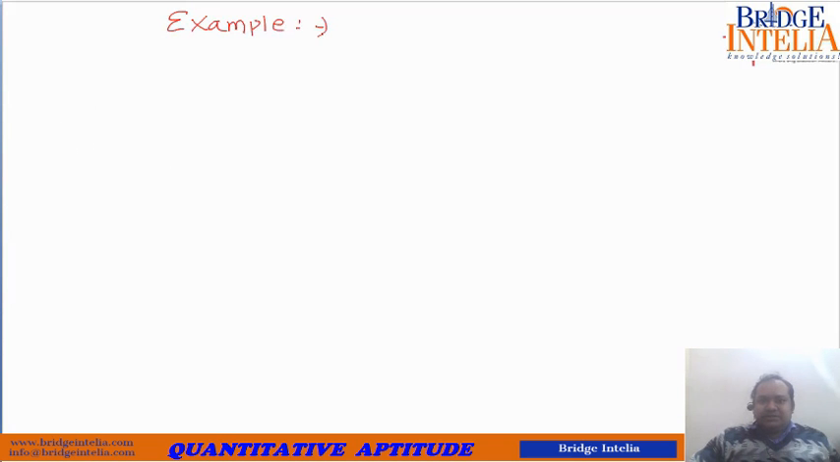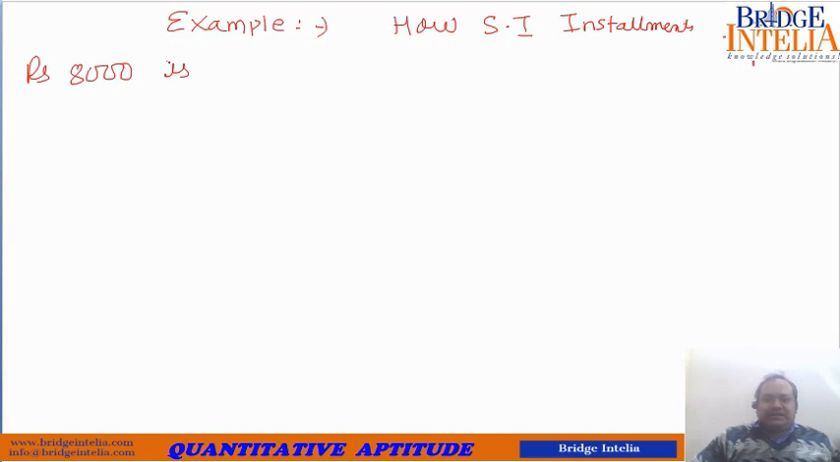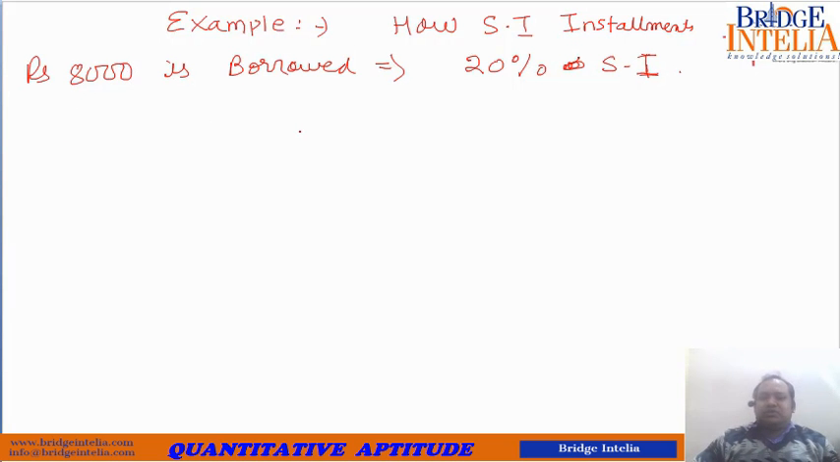So understand how SI installments work, or what is the mathematics behind installments in case of simple interest. Let me take an example. I borrowed rupees 8000, and I promised that I am going to pay back at the rate of 20% simple interest. Let's suppose I clear this in 2 installments.